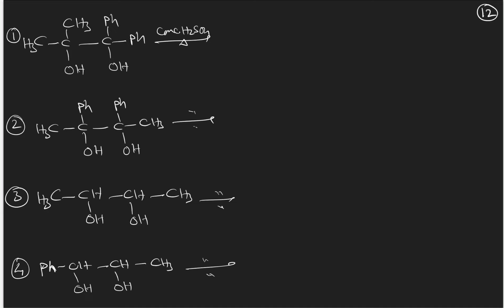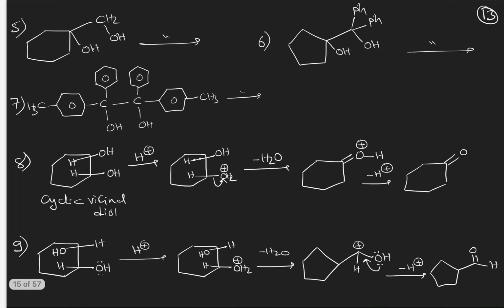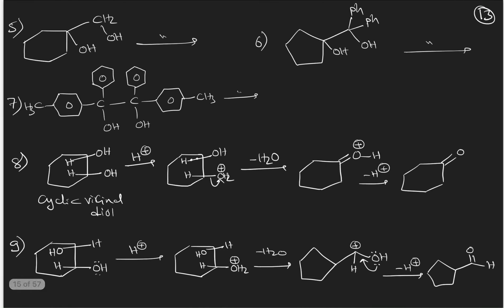And if groups are similar with different subgroups, then the one with the electron releasing subgroup will be a better migrating group. Then if it is a cyclic vicinal diol, the group opposite to OH will migrate. In this case, migratory aptitude order is not applicable. Okay. So these are some of the examples you practice. Then some more examples. And this is the case I was telling you.